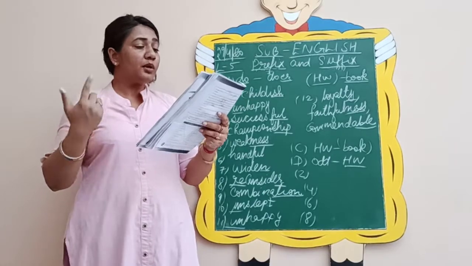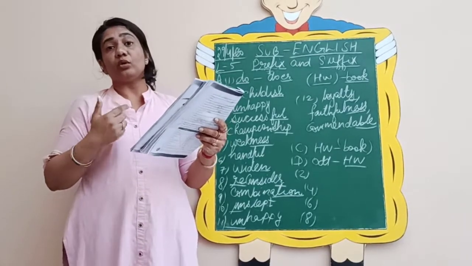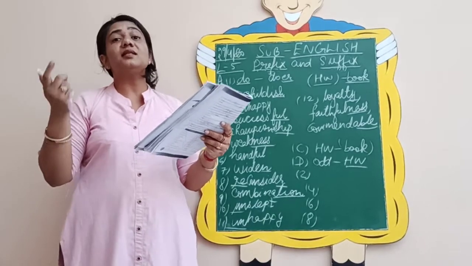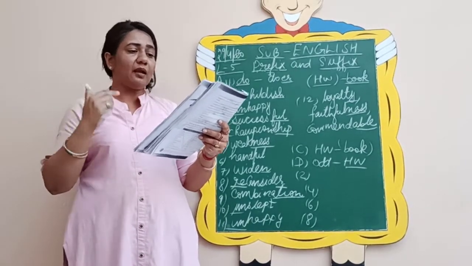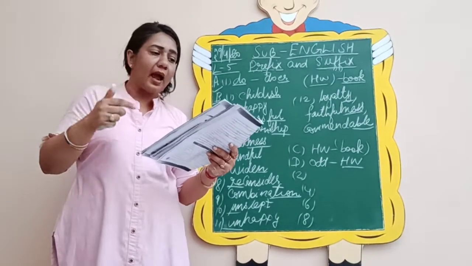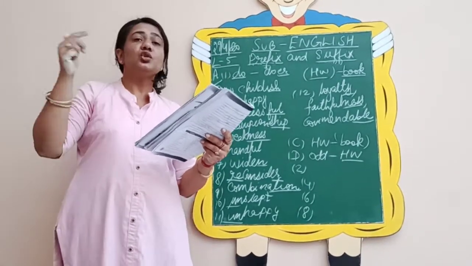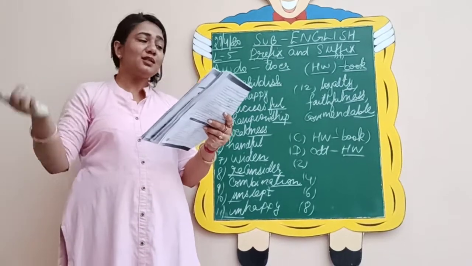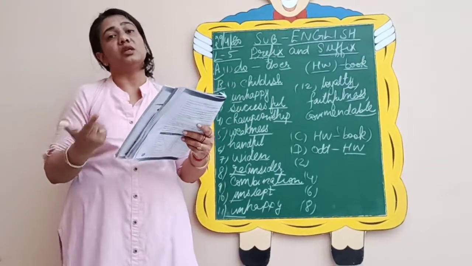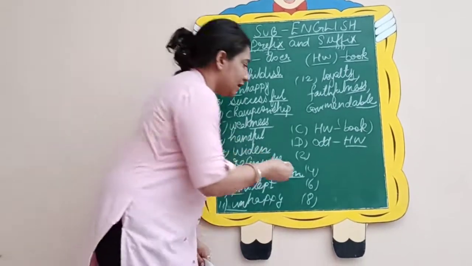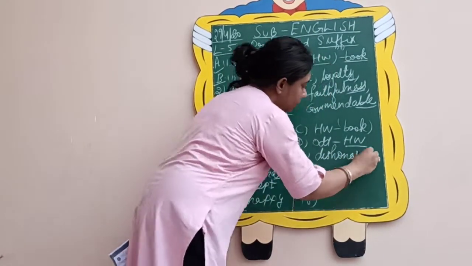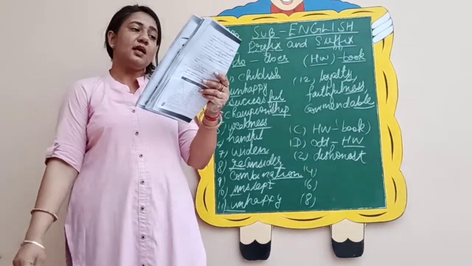Now, one who never tells the truth, what do we call that person? We call him dishonest. So in the help box you will be given honest, but we need to add the prefix or suffix, so we will make it dishonest, because we know that one who never speaks the truth is known as a dishonest person. So it will be dishonest. This way you have to do this exercise.